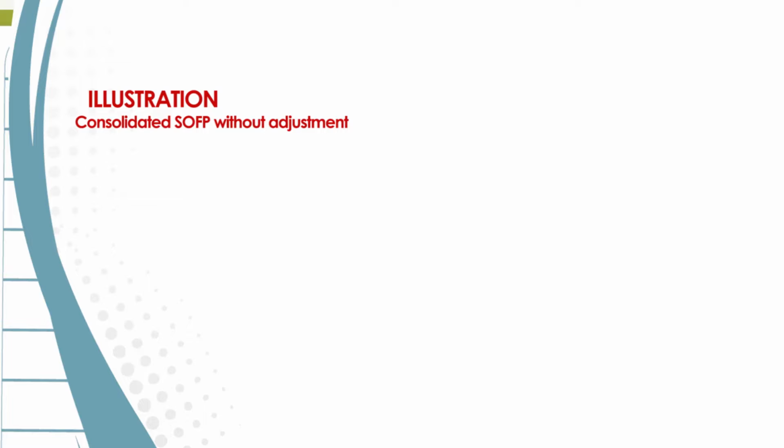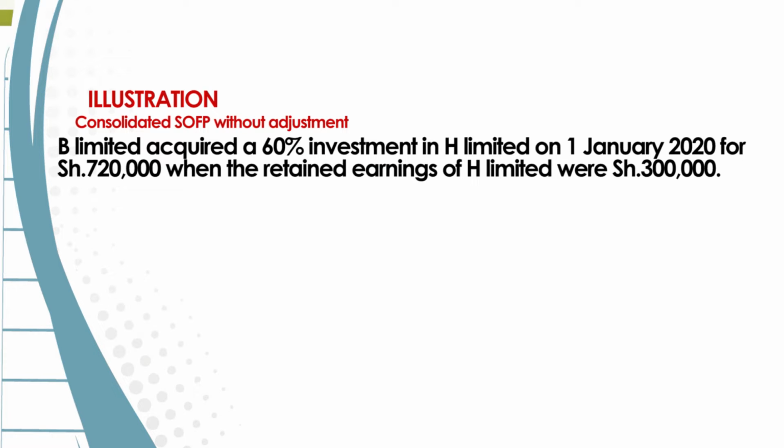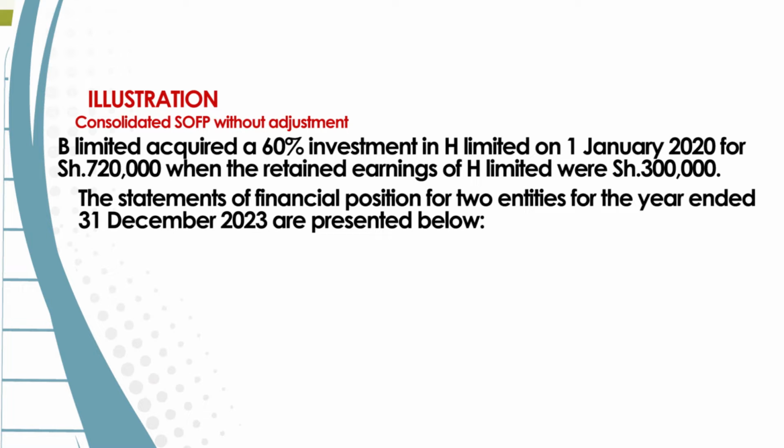So we have an illustration here, and it reads: B Limited acquired a 60% investment in H Limited on 1st January 2020 for shillings 720,000, when the retained earnings of H Limited were shillings 300,000. The statements of financial position of the two entities for the year which ended 31st of December 2023 are presented below.